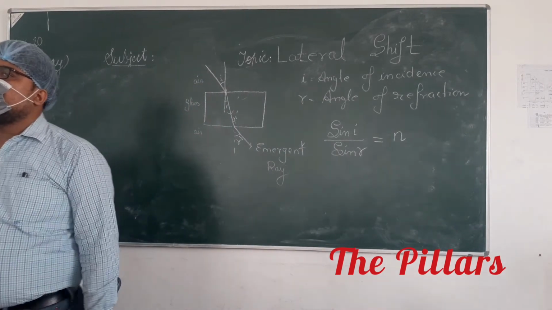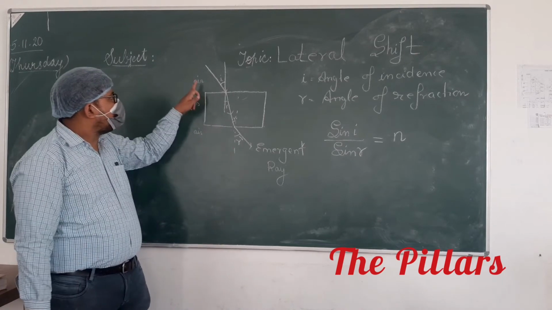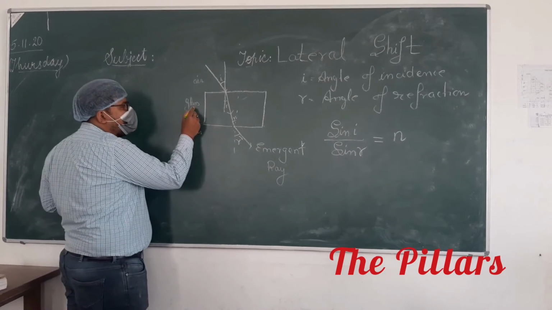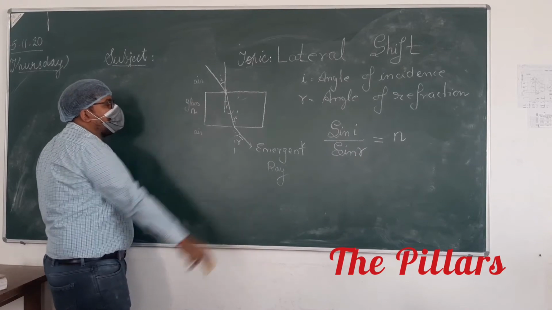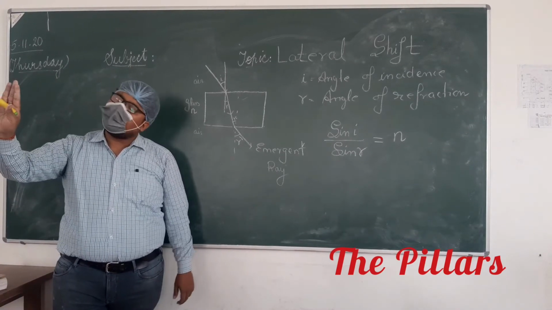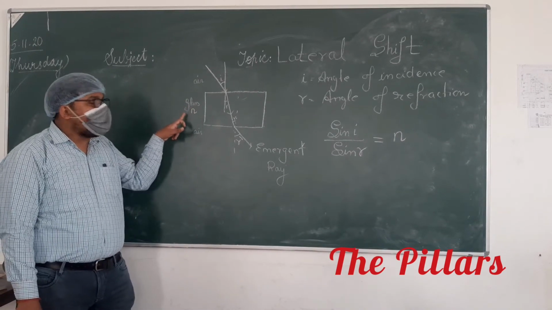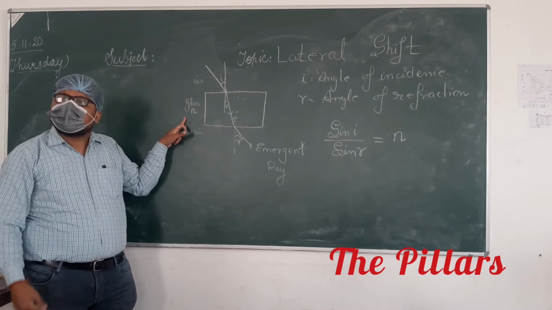It is called the refractive index of the medium. So here, suppose the refractive index of glass is N. You can write it also. So let N be the refractive index of the glass.